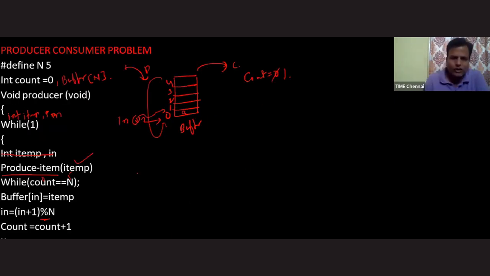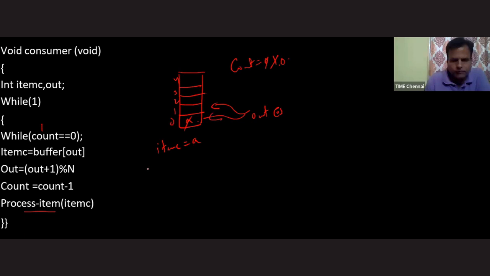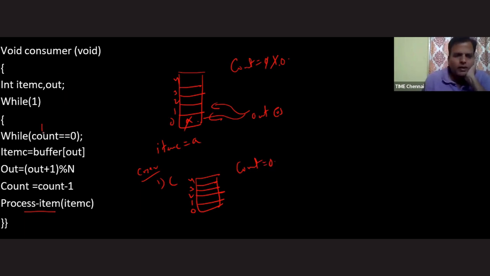So this is case 1. Now I'm taking case 2. Let's see what will happen in case 2. In case 2, I am starting with the consumer and the buffer is freely available, slots 0, 1, 2, 3, 4. What is the count value? 0. Now the consumer is coming. Is 0 equal to 0? Yes. Then the consumer will go for busy waiting.